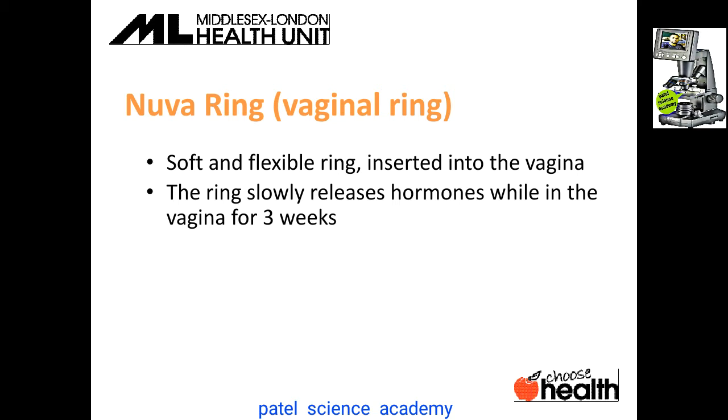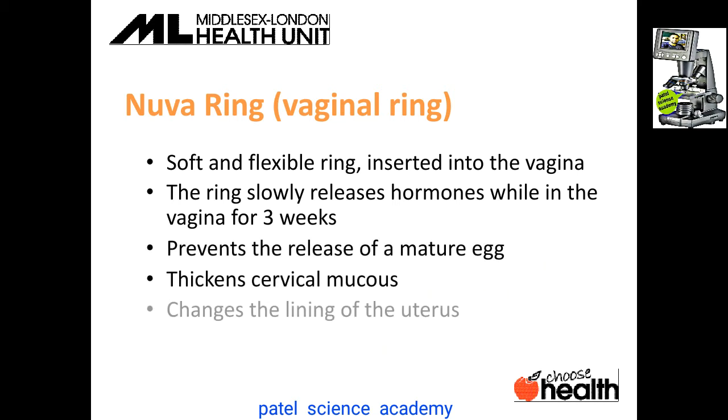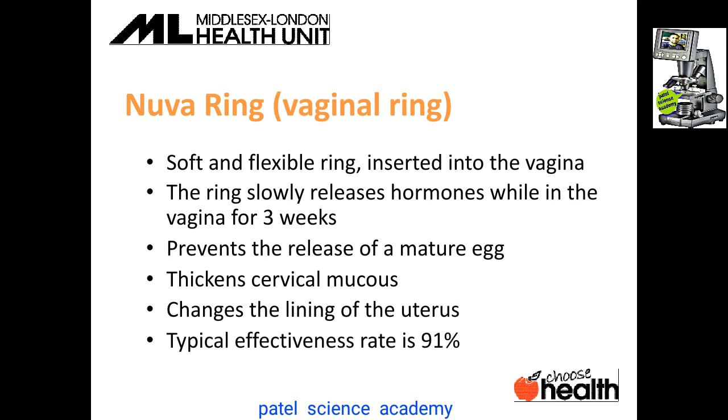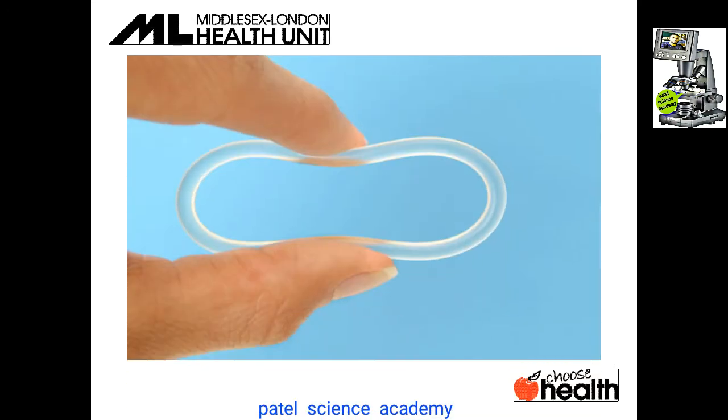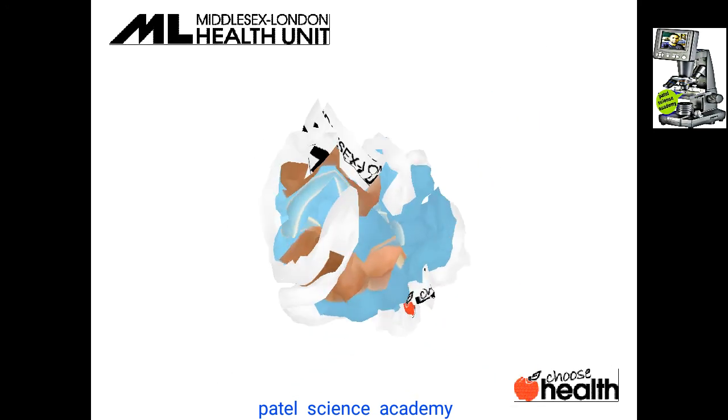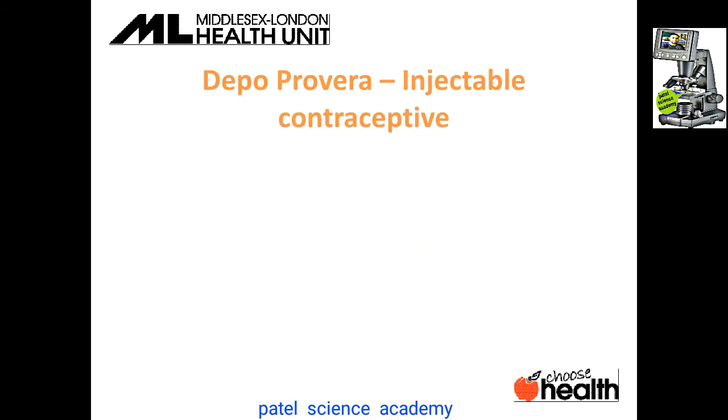The ring slowly releases the hormone while in the vagina for three weeks, and it prevents the release of the matured egg, thickens the cervical mucus, and changes the lining of the uterus. Again, it is 91% effective. So you can watch this ring. It is very soft, and it can be inserted into the body of the female in the vagina.